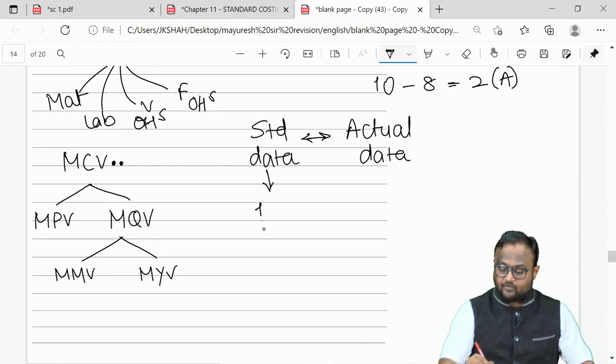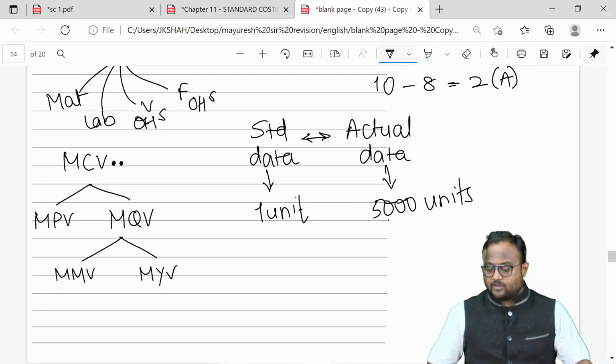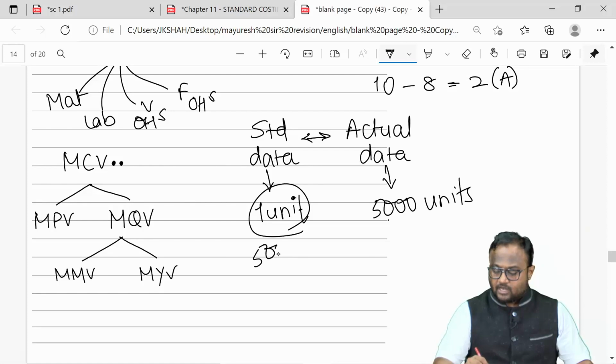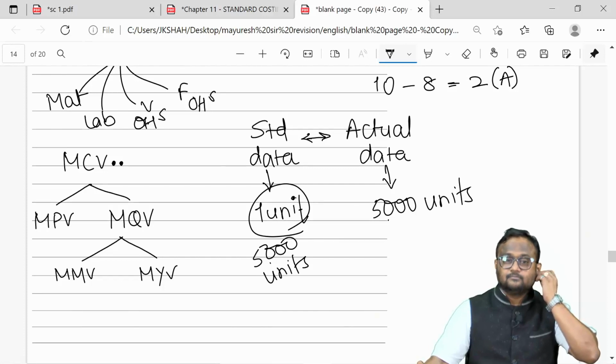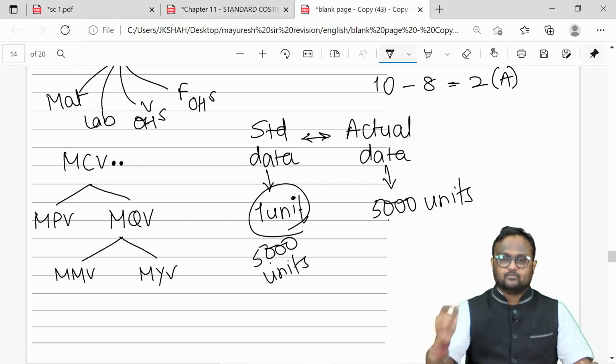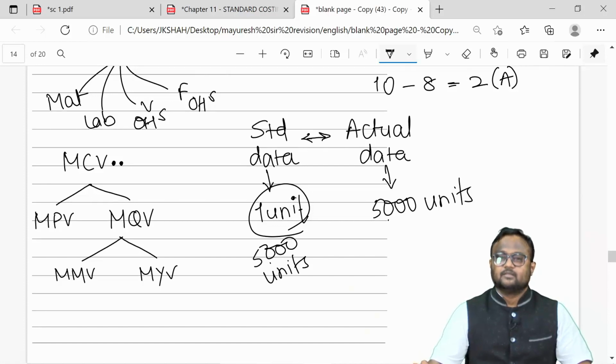So, if standard data is given for 1 unit, but your actual output is 5,000 units, revise your standard from 1 unit and take it to the level of 5,000 units, because actual data cannot be changed, but standard can be revised. Standard for 1 unit and standard for 5,000 units is one and the same. It is just that the level is increased from 1 to 5,000. It's not a different standard set. The standard remains the same, but the level of standard changes.